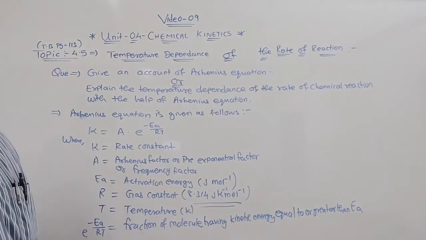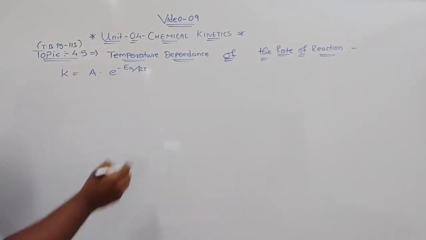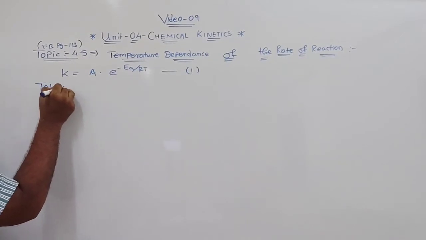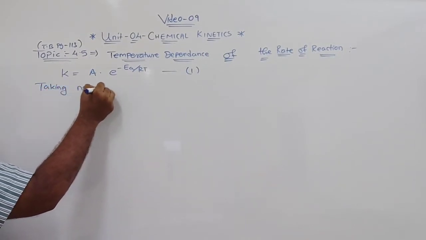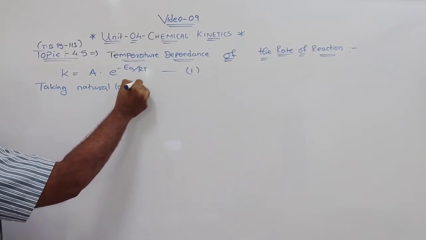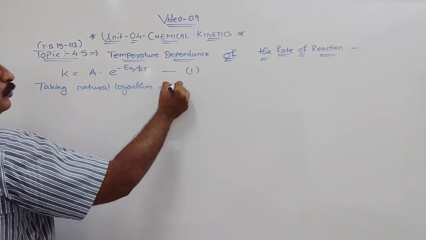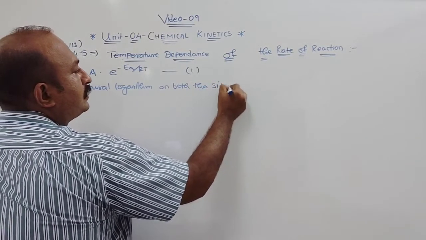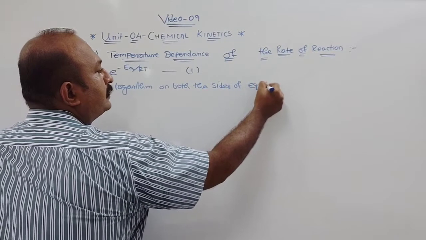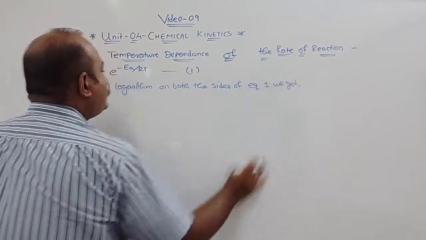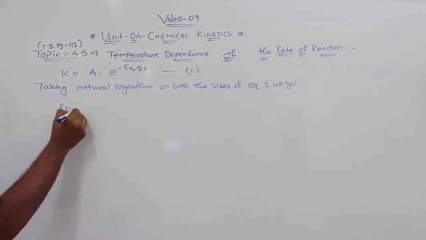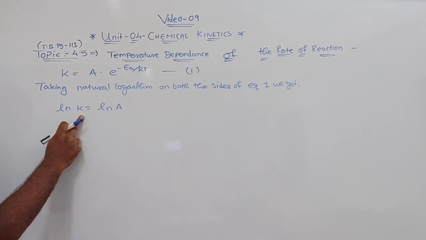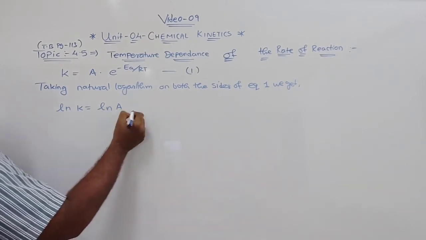That we are going to see. Now in this case, this I will give equation 1. So I can write, taking natural logarithm on both the sides of equation 1, we get ln k is equal to ln A, natural logarithm to the base e, of k to the A.